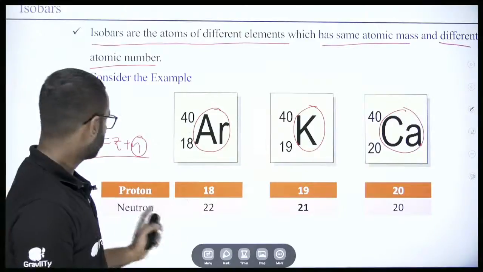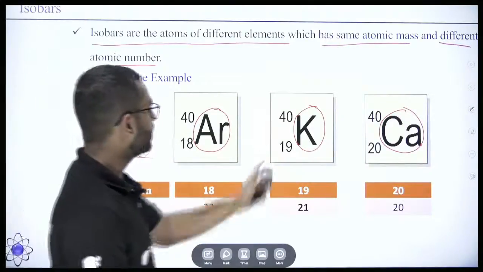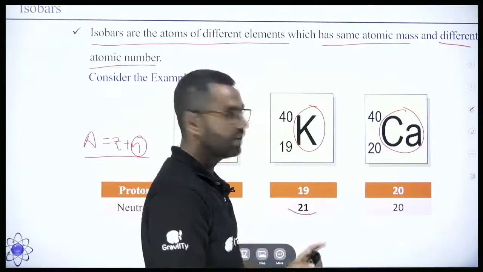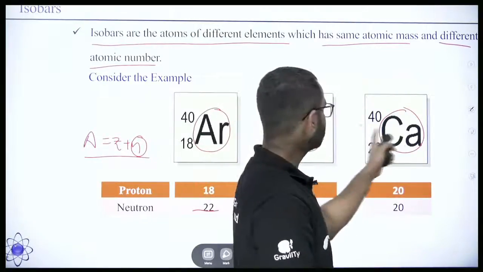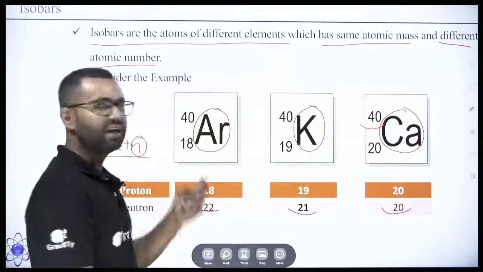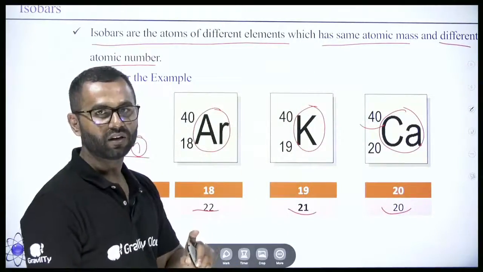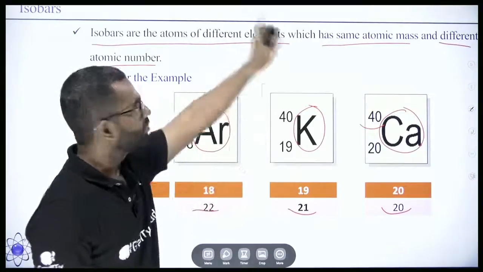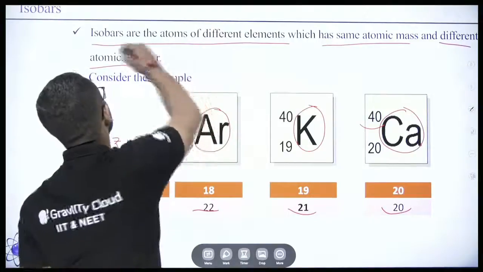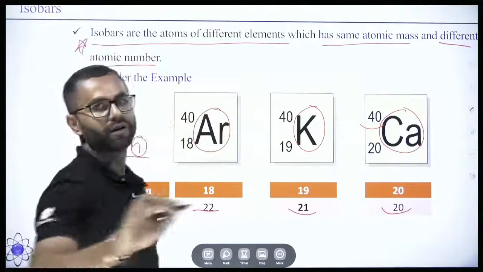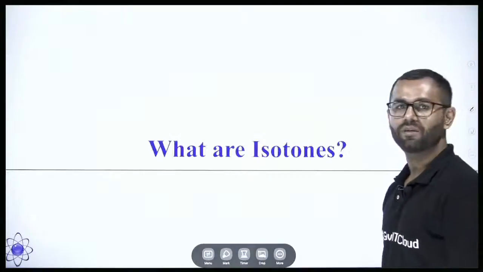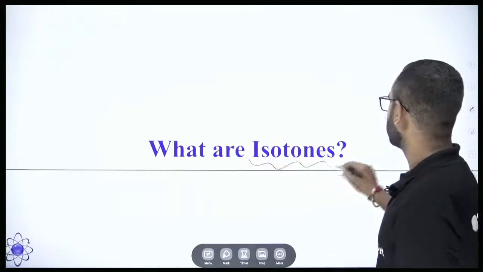In argon, the number of neutrons is 22. In potassium, same mass number, but the number of neutrons is 21. In calcium, same mass number, but the number of neutrons is 20. So the atoms of different elements having different atomic number but the same atomic mass are called isobars. It's a simple concept, right?